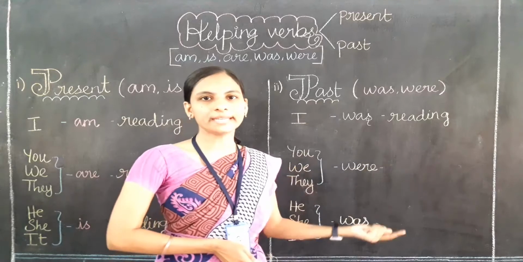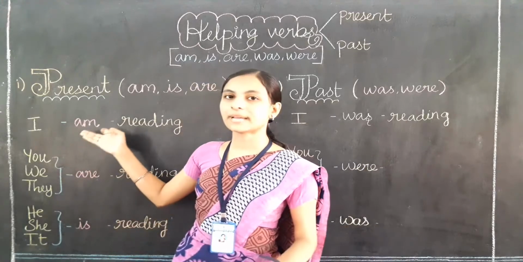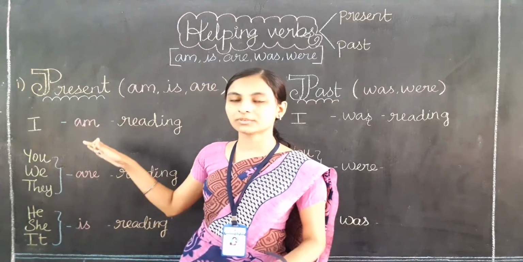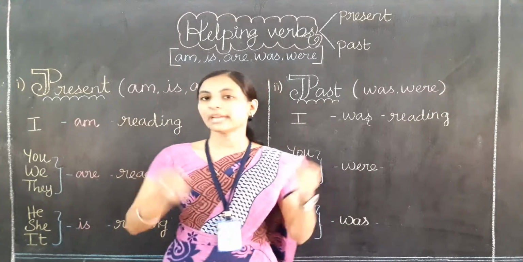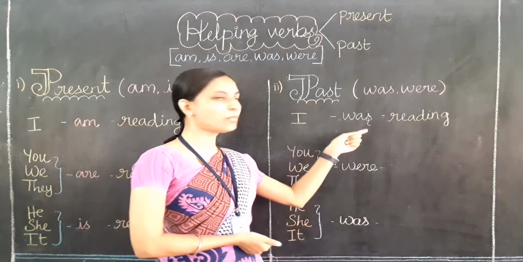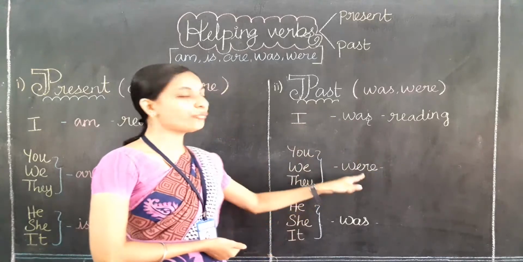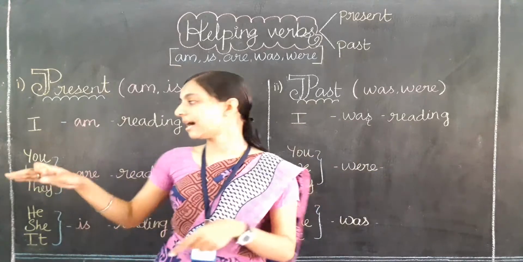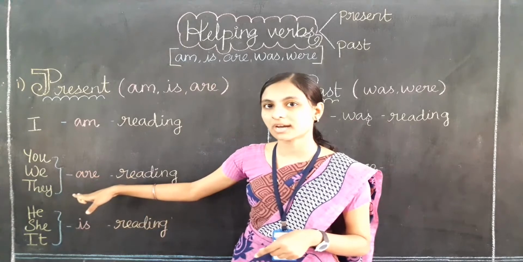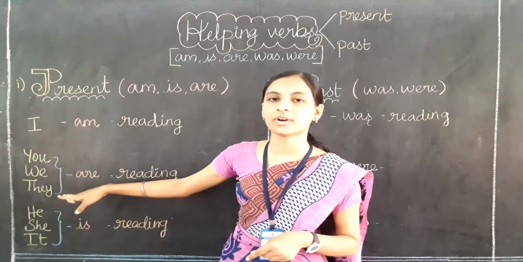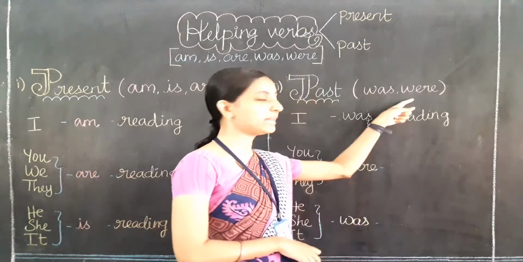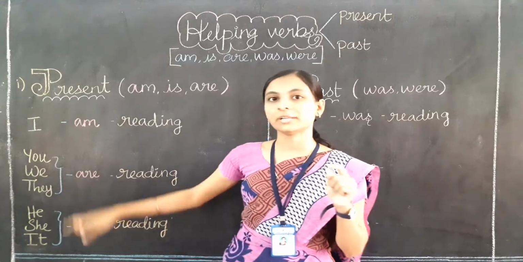I was reading. For am, the present helping verb, the past tense will be was only. I was reading. You were reading, because for the present verb are, the past form will be were only. For are it will be were.